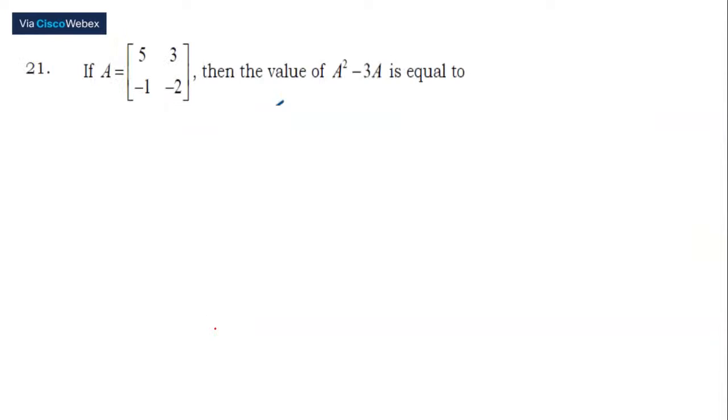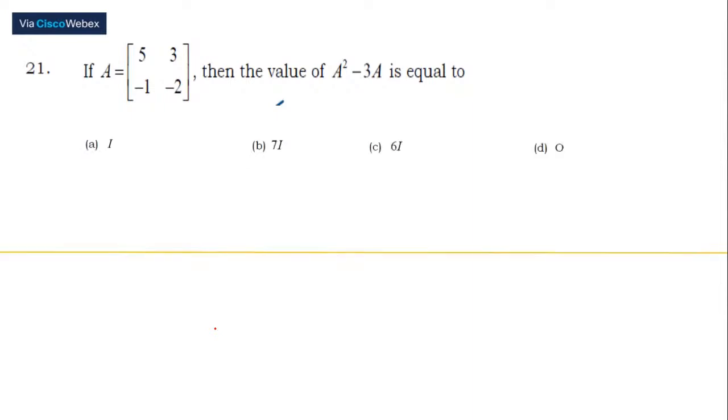21. If A is equal to [5, 3; -1, -2], then the value of A square minus 3A is equal to... Look, you people are going to waste time on this problem if you don't know the equation that I had given to you. If you know that equation, this is going to be much simpler to solve. You might get a correct answer, but when you multiply A by A and then subtract 3A, that's going to take lots of time.